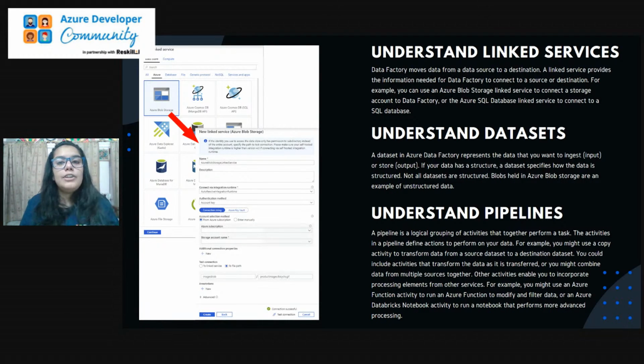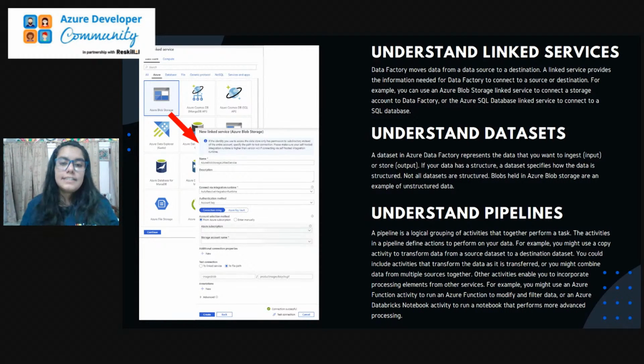Going deep dive into Data Factory, there are some more features it provides. Data Factory moves data from a data source to a destination. A linked service provides the information needed for Data Factory to connect to a source or destination. So linked services basically provide the information used by Data Factory so that it can transfer data from the source to the particular destination correctly, because we need an address for that. That address is provided by the linked services.